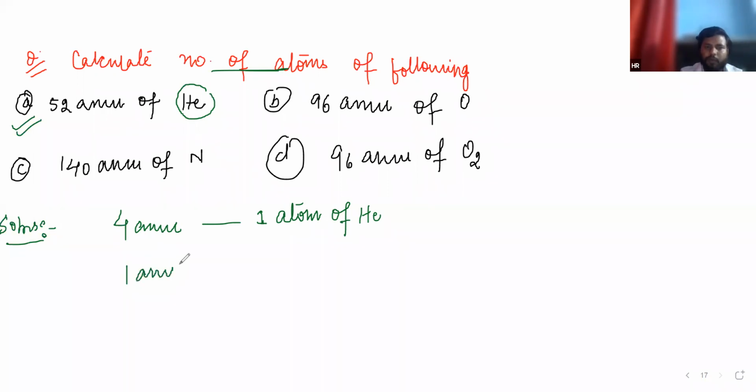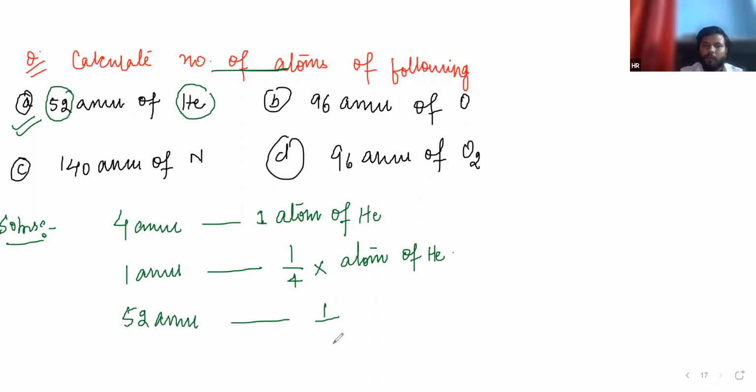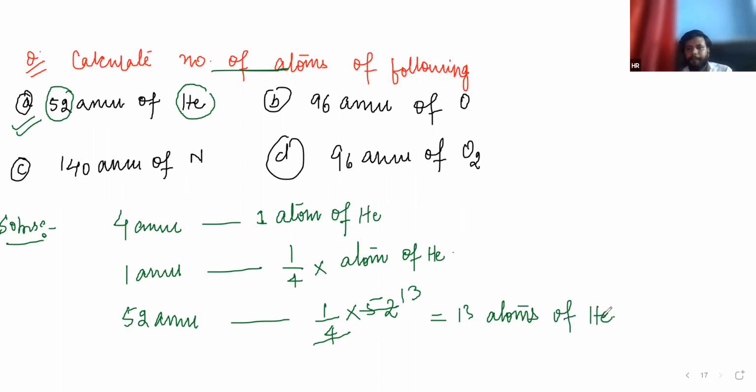So 1 AMU equals 1/4 atom of helium. In how many AMU do we have to calculate? 52 AMU. 52 AMU is equal to 1/4 into 52, that is 13 atoms of helium.